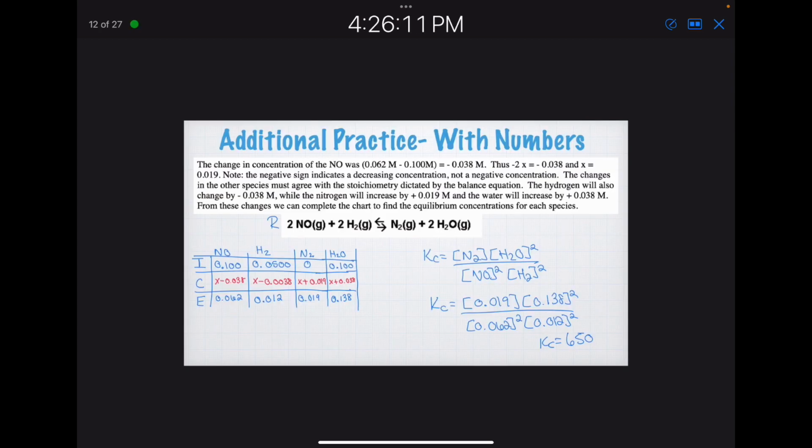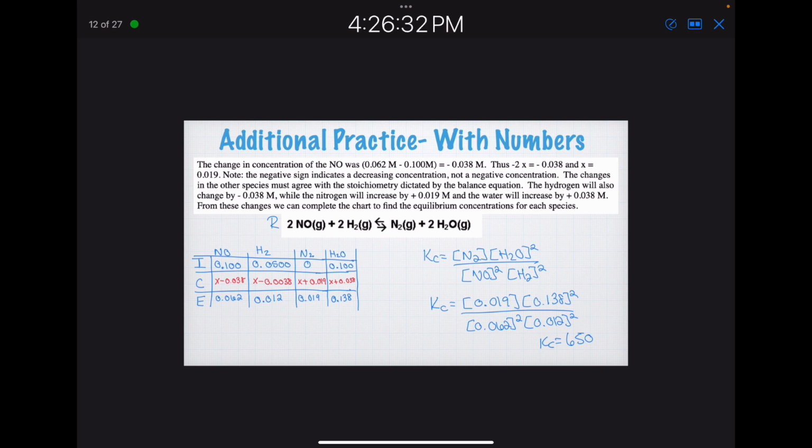So additional practice, this is what we're building towards. It's called an ICE or RICE table. R is referring to the reaction, I is referring to initial, C is referring to change, and E is referring to what happens overall, the equilibrium.